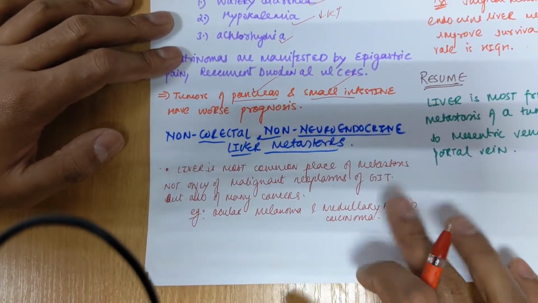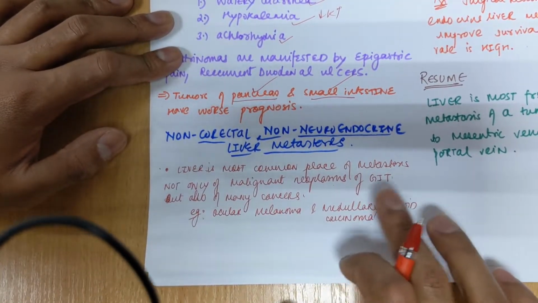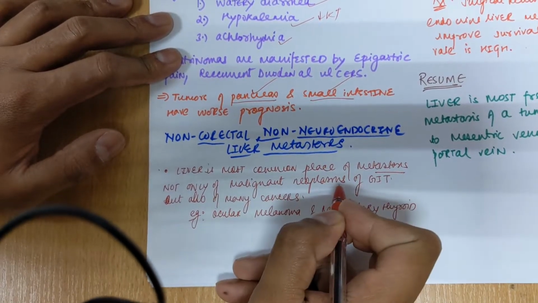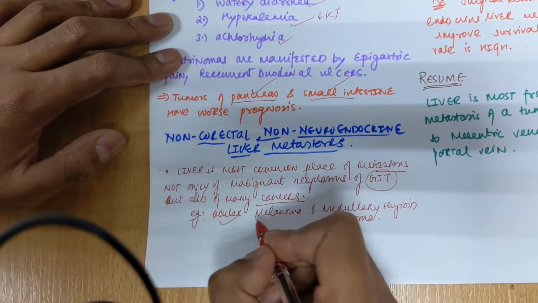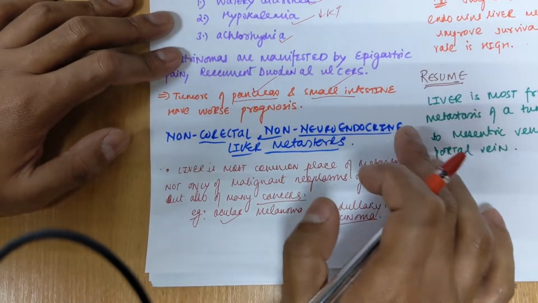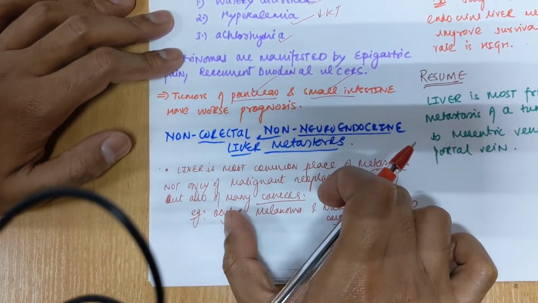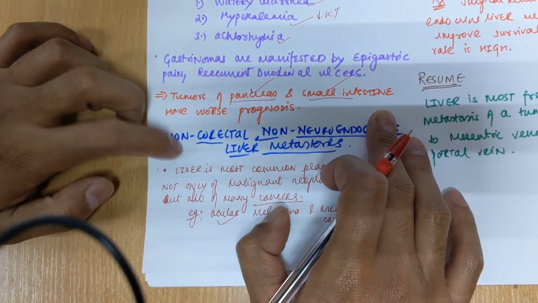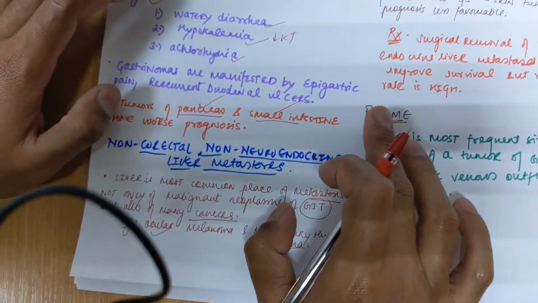Now we talk about the non-colorectal and non-neuroendocrine liver metastasis. So the liver, as I told you, is the most common place of metastasis, not only of malignant neoplasm of the GIT, but also of many cancers like ocular melanoma, which is of the eyes, or medullary thyroid cancer. So thyroid cancer. So these are also cancers like colorectal cancer, which can metastasize to the liver. So they come under the category of non-colorectal liver metastasis.